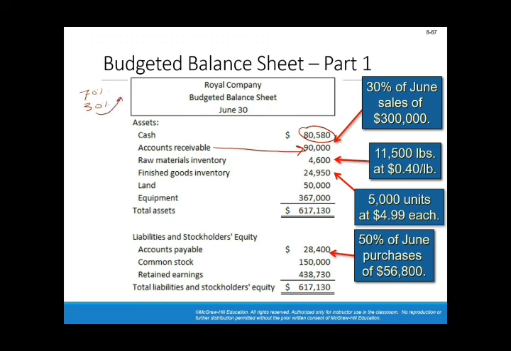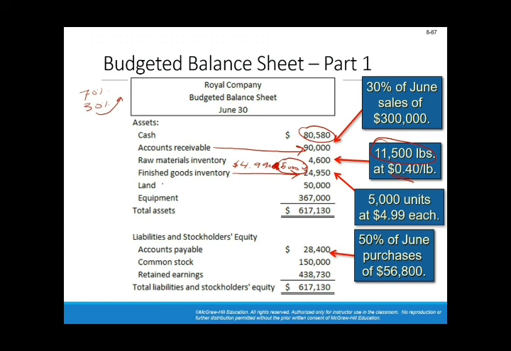Raw material inventory, this is from the raw materials budget. So the ending inventory, which was, the figure was 11,500 multiplied by the cost per one pound. Finished goods inventory, we also computed this in the ending inventory budget, which was $4.99 multiplied by the 25,000 units. Sorry, no, not 25,000 units, 5,000 units. And this number, we got it from the production budget. I'm just reminding you.